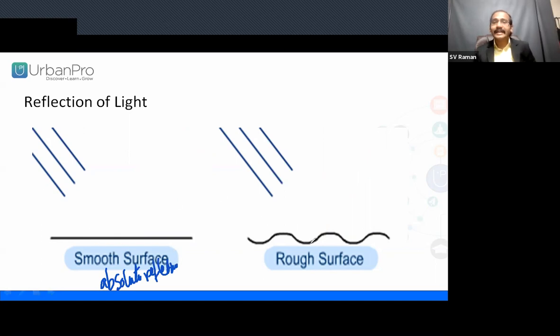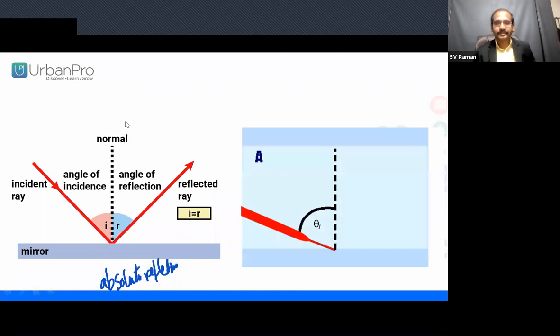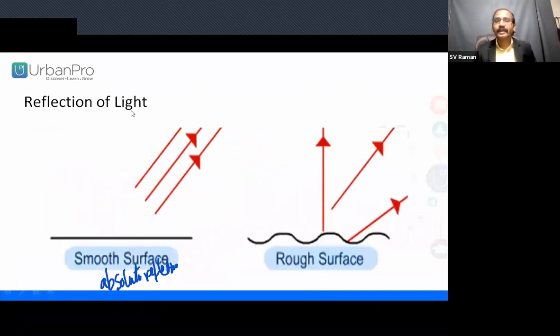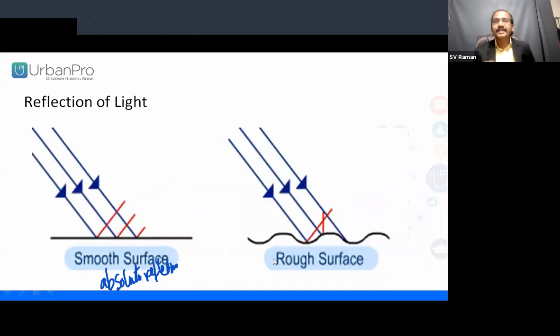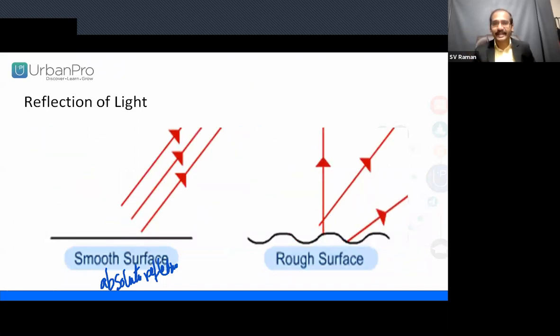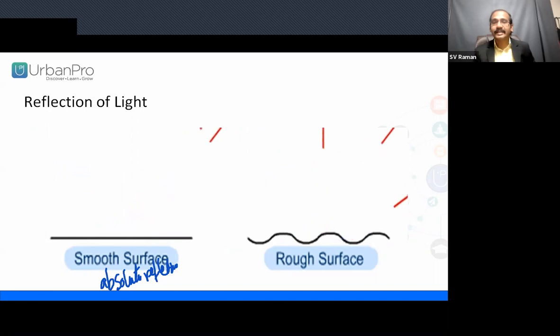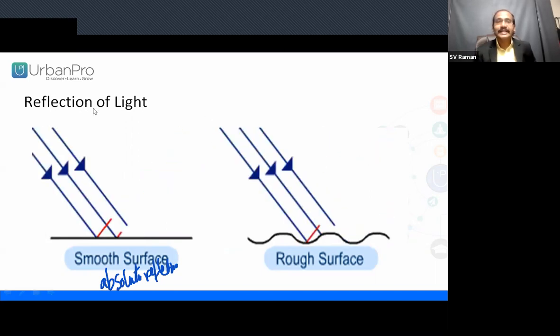Now, on a rough surface, what happens? On a footpath, we are not observing that much intensity, because you can see how the light rays are reflecting. After incidence on a rough surface, the light rays go in n number of different directions. That's the reason we call it diffuse reflection.